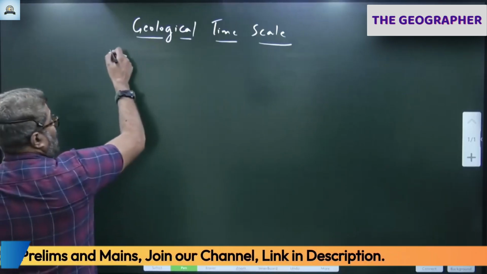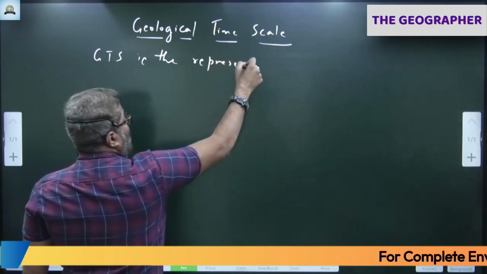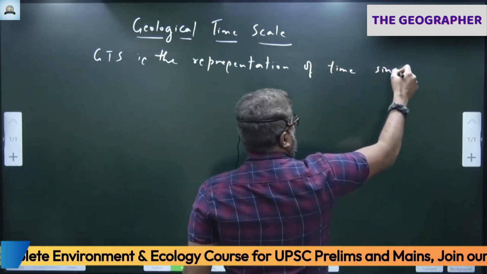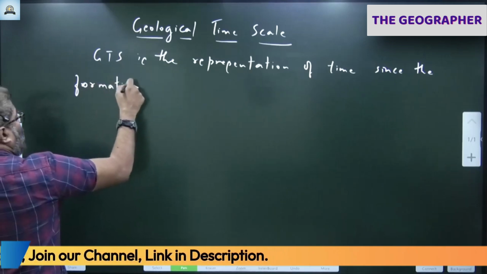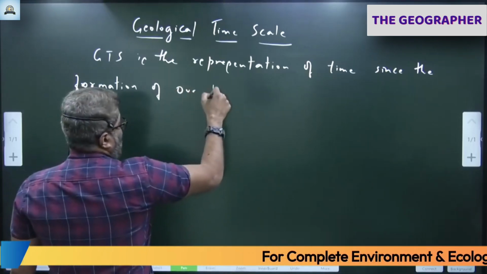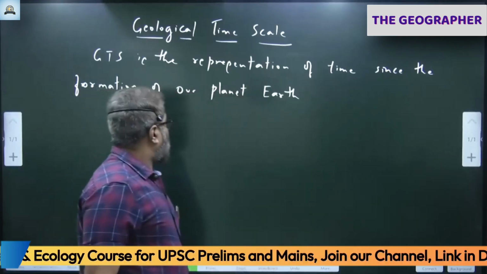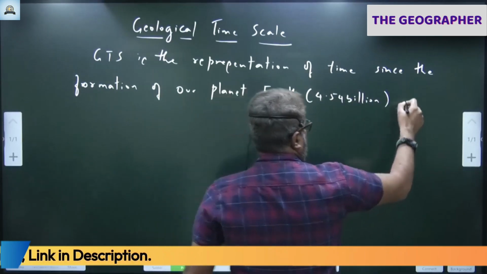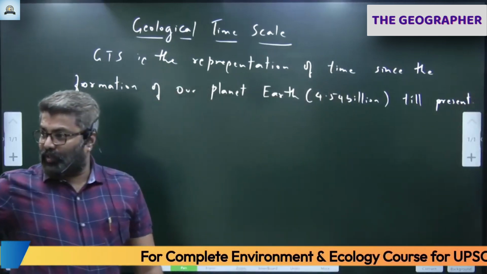Geological time scale is a representation of time. Please write. I'll call it GTS. GTS is the representation of time since the formation of our planet Earth, 4.54 billion years ago, till present, means till now.